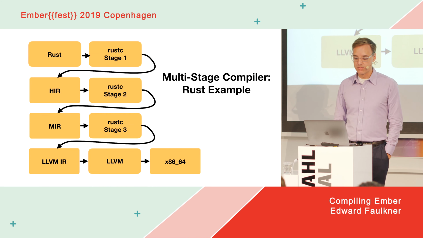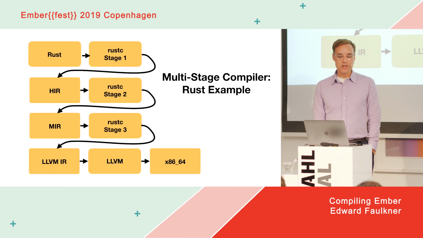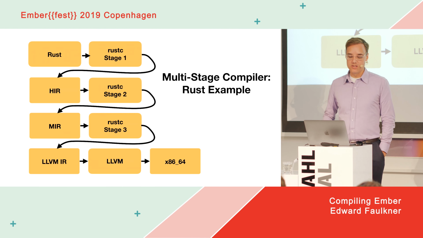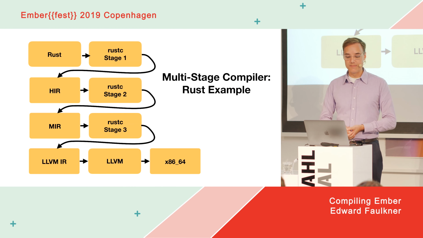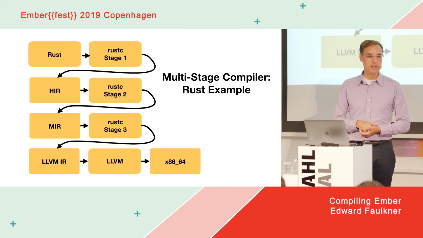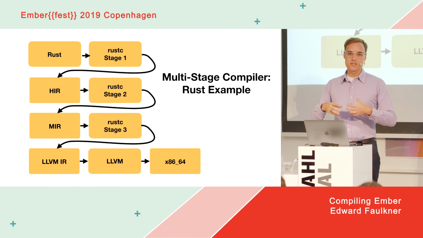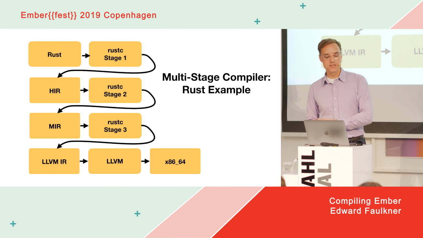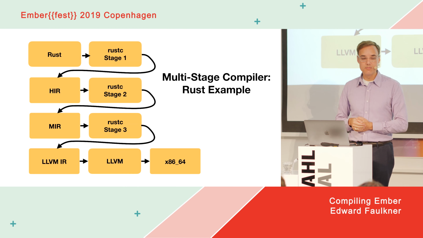Here's an example of the Rust compiler. So don't worry, this part won't be on your homework. But the Rust that you write as a human is the input language here. And it goes through the Rust compiler's first stage to come out into a language called high-level intermediate representation. And that first pass cleans up a bunch of human niceties out of the language so that the future stages of the compiler don't need to worry about that complexity. Then the next stage of the compiler takes that down to medium-level intermediate representation, which is able to do a much more powerful set of transformations on the code. And then that sets up things and provides enough information so that the third stage of the compiler can do the work to take that representation and convert it to a format called LLVM intermediate representation.